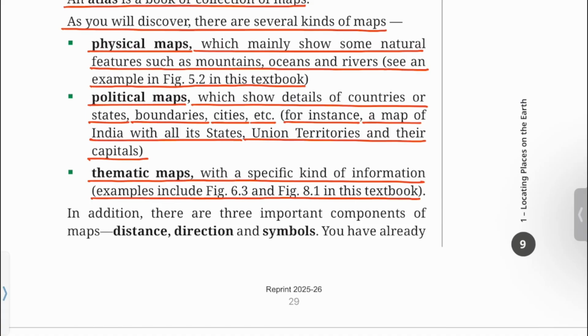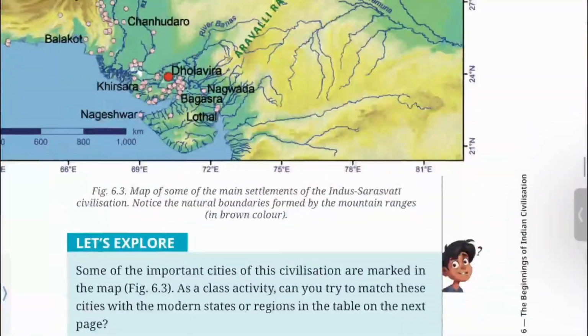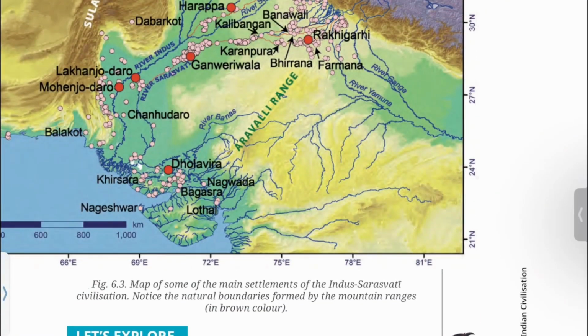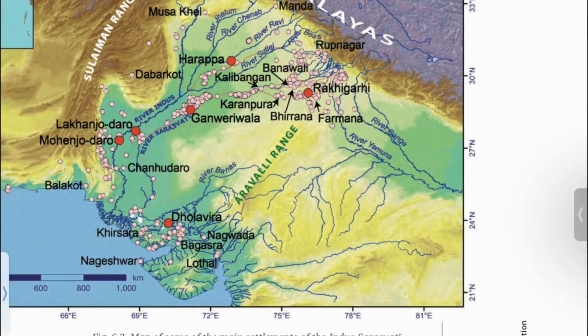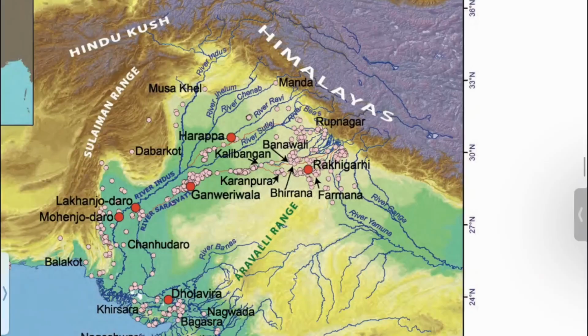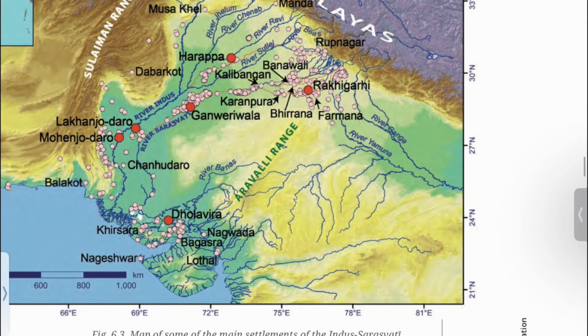Let's move to chapter 6 and see figure 6.3. Figure 6.3, map of some of the main settlements of the Indus Saraswati civilization. Notice the natural boundaries formed by the mountain ranges in brown color. You can see a thematic map here showing the settlements of the Indus Saraswati civilization.